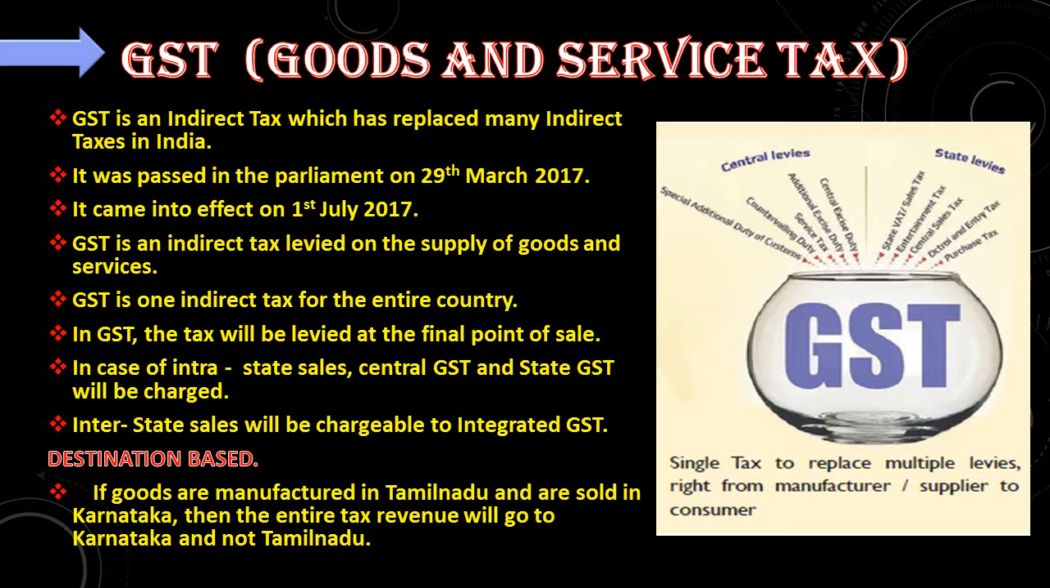GST is one indirect tax for the entire country. In GST, the tax will be levied at the final point of sale. In case of intra-state sales, both central GST and state GST will be charged. In case of interstate sales, integrated GST will be charged. See, for example, destination based. If goods are manufactured in Tamil Nadu and are sold in Karnataka, then the entire tax revenue will go to Karnataka and not to the manufacturer Tamil Nadu.